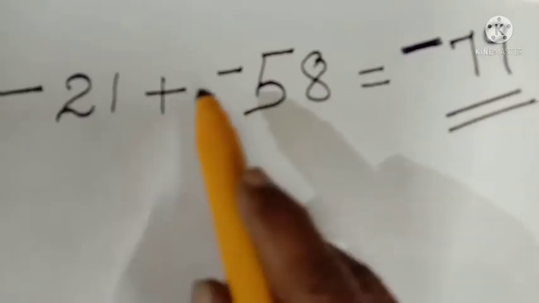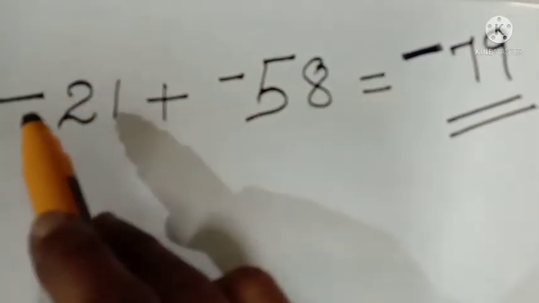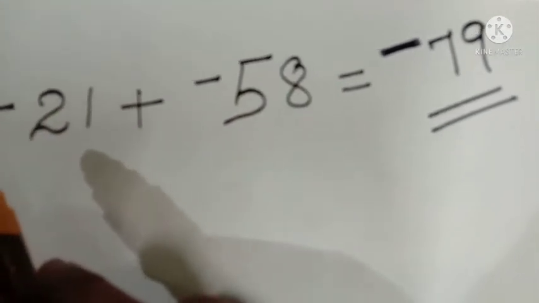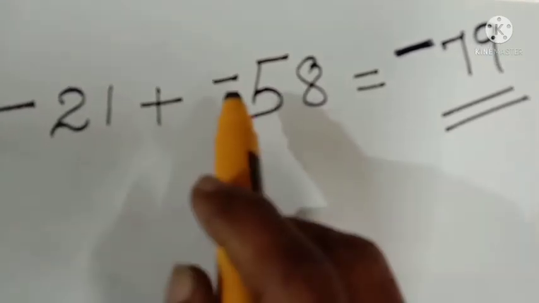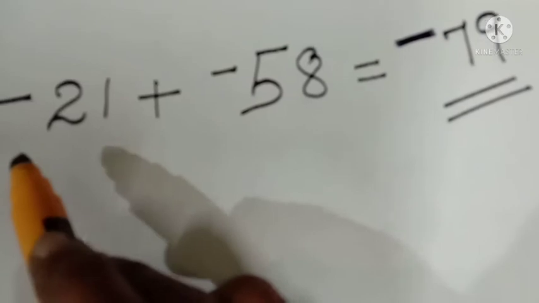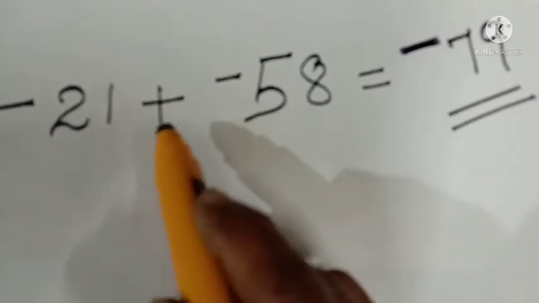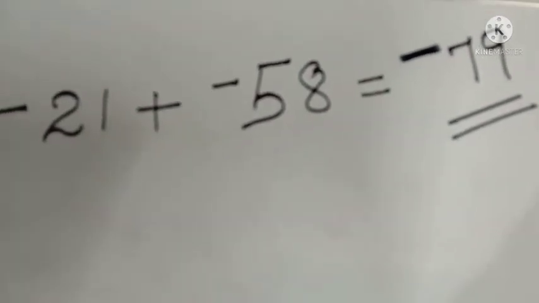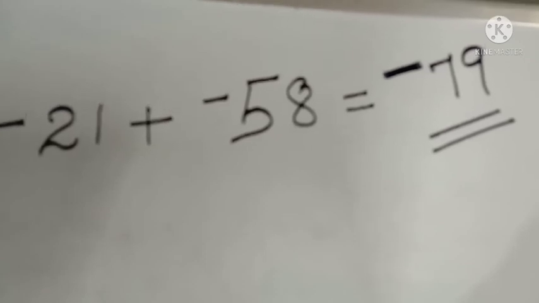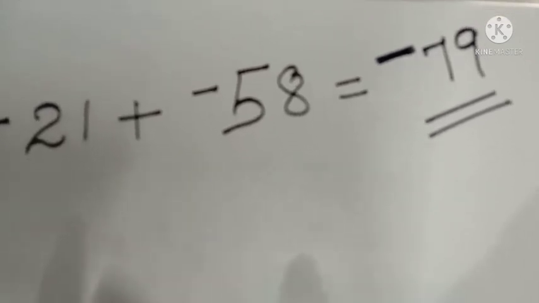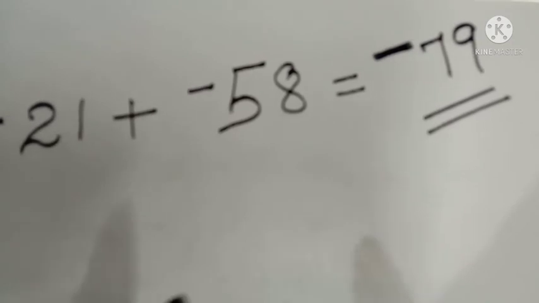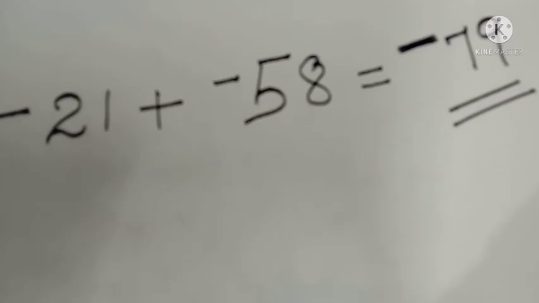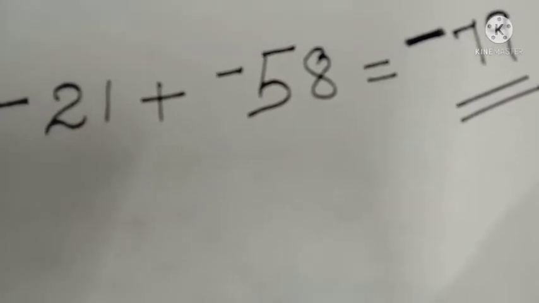Got it? So first of all, you looked at the signs, the symbols. First of all, look into the signs, whether negative or positive. And also in the middle you have to see whether you have to add or subtract. That is very important. So these two rules you just keep in mind and try to do some problems. Practice these kinds of problems. Okay, solve like this. Next in the next class. Okay, thank you.